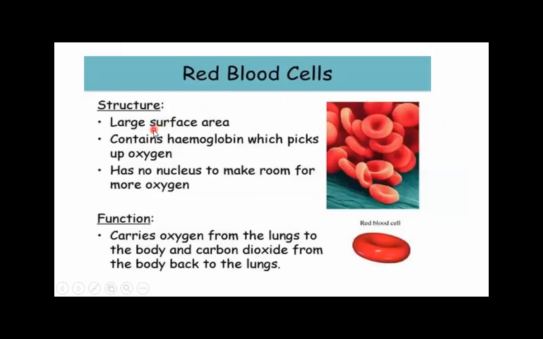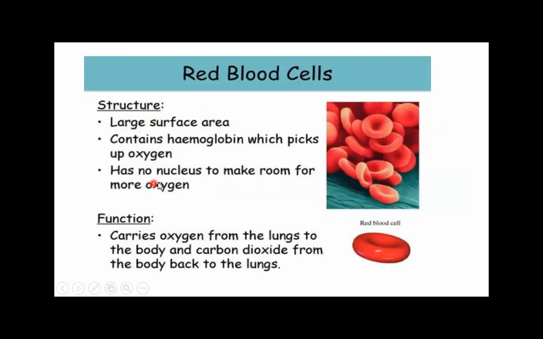Now, the red blood cells, you have learned about the red blood cells. Its structure: it has a large surface area, it has a biconcave shape. It contains the hemoglobin, which is a protein. Hemoglobin is a protein that is present inside the RBCs, which picks up the oxygen and transports the oxygen, and binds the oxygen.